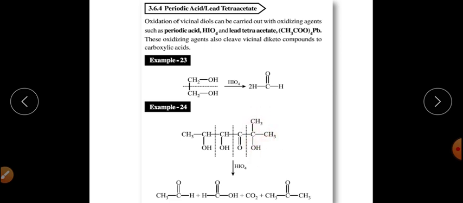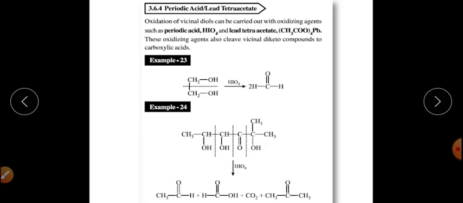So acetone, acetaldehyde, formic acid and carbon dioxide will be the products from this particular substrate. That is oxidation of vicinal diols by using periodic acid or lead tetraacetate.